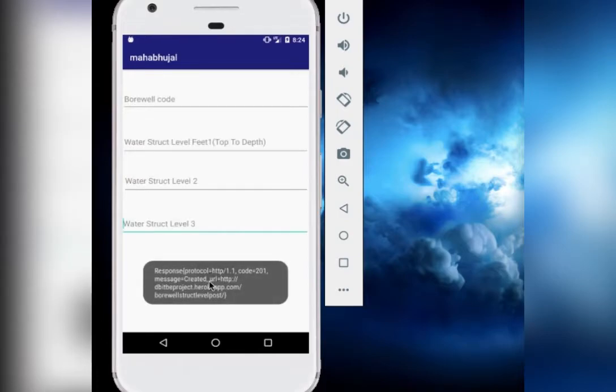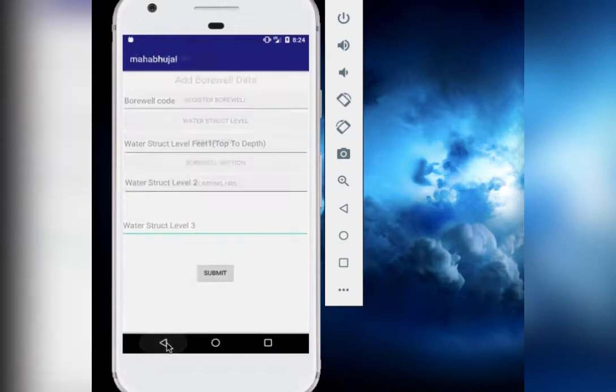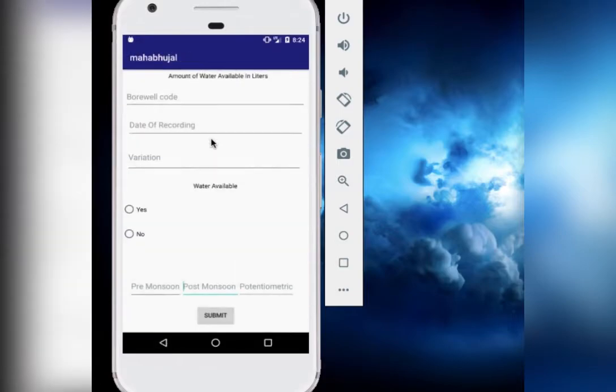The message it created. So this data has been added to our database, which will be shown later by Dylan. Coming to our water level, this is a form which is going to provide us with the exact water level